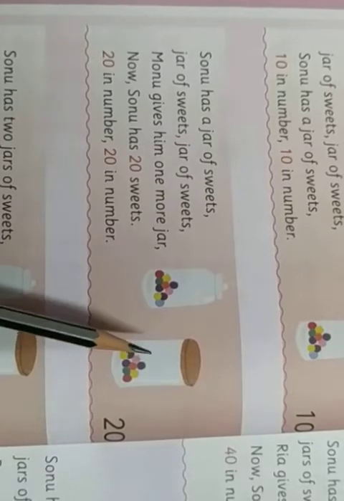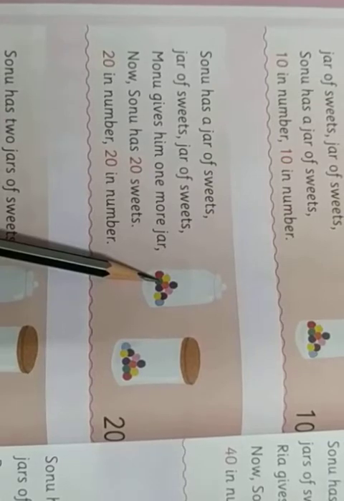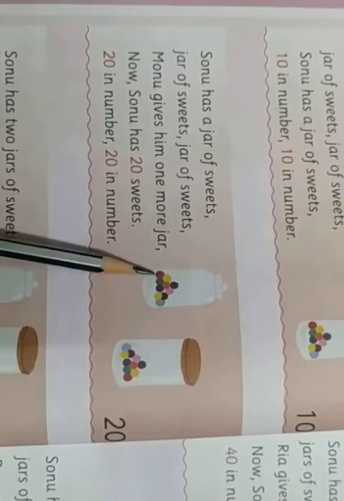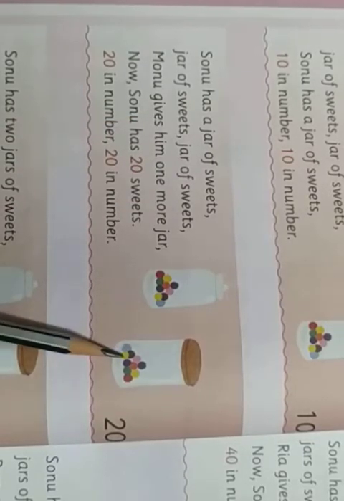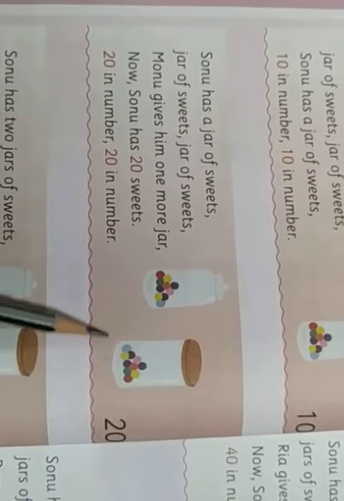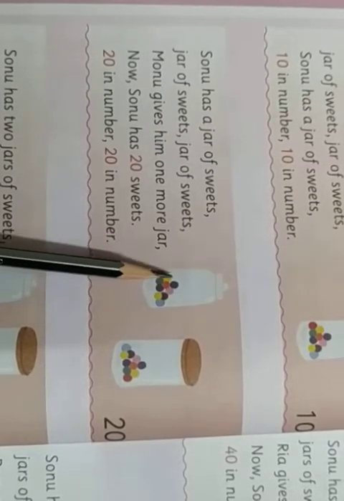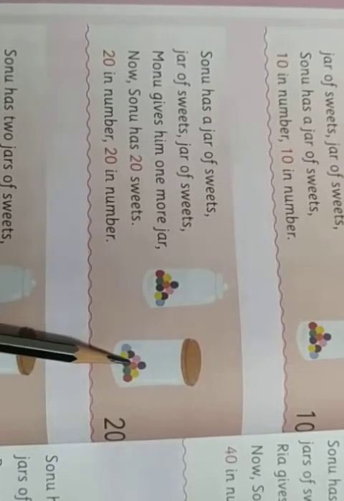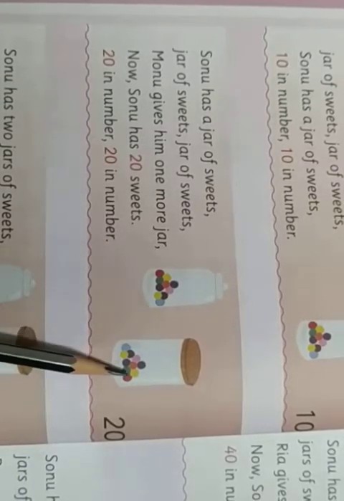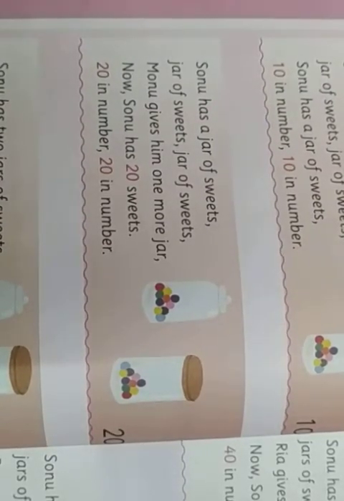In one jar there are 10 sweets Sonu had. Again Monu gave him another jar of 10 sweets. How many total? 20. 20 in number. 1, 2, 3, 4, 5, 6, 7, 8, 9, 10. Here 1, 2, 3, 4, 5, 6, 7, 8, 9, 10. 20 is the number of sweets Sonu is having right now. Okay. Next is